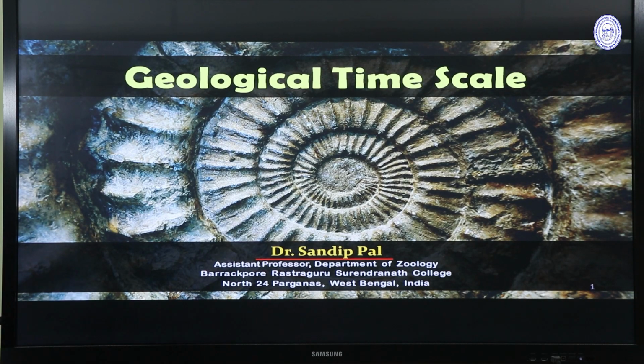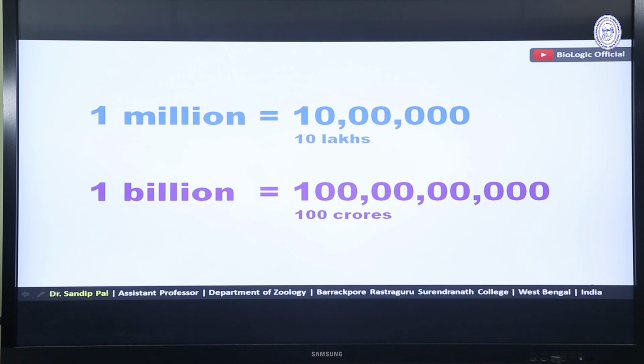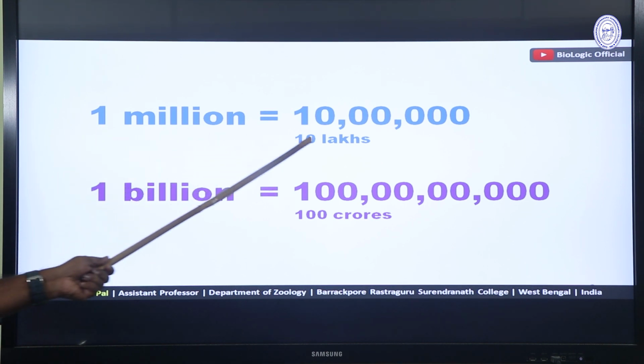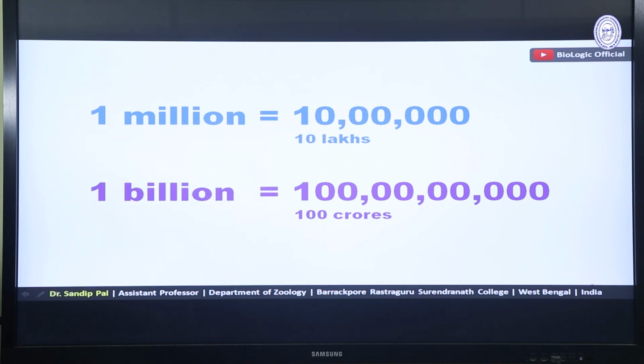So before knowing geological time scale, we need to know few big numbers like million and billion. So what does 1 million means? 1 million is equals to 10 lakhs and 1 billion is equals to 100 crore. So there is a huge difference between a million and a billion.